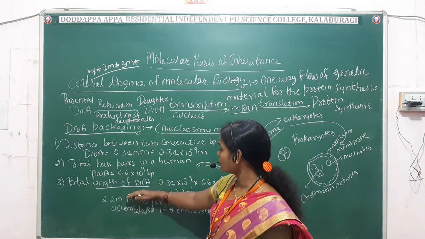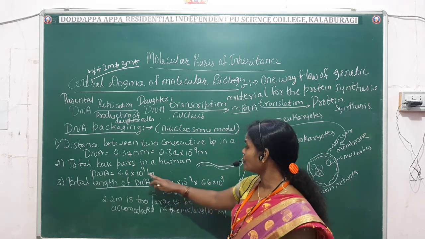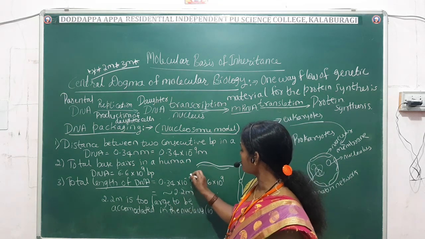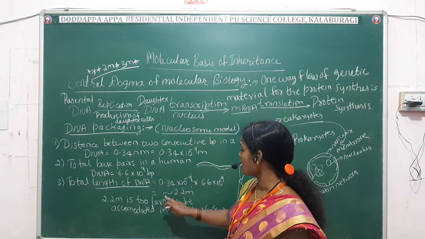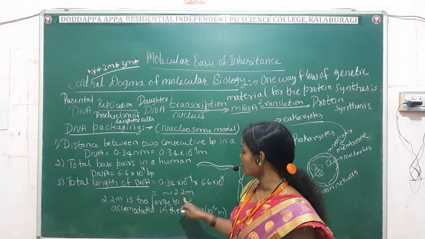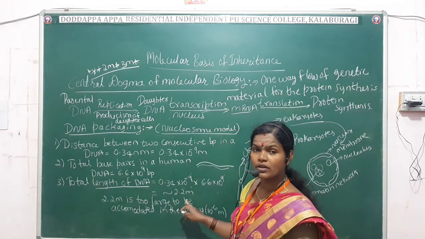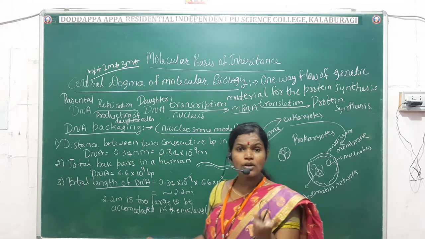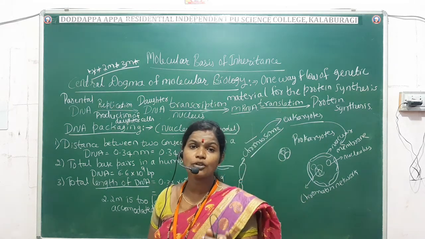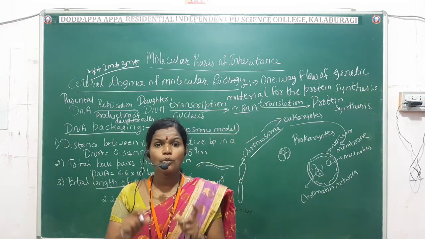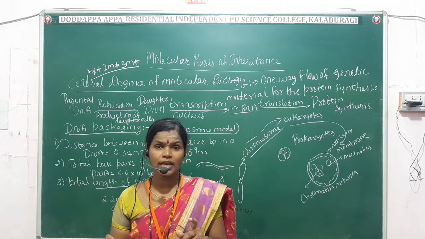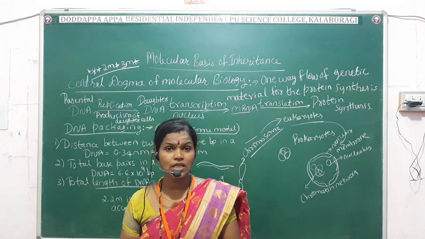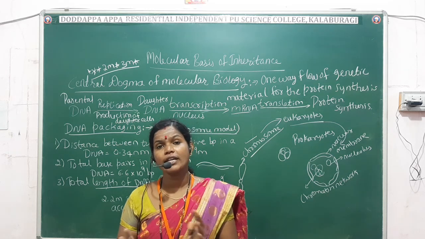So here the total length of the DNA is 0.34 into 6.6 into 10 raised to 9. So 10 raised to minus 9 and 10 raised to 9 cancel, and approximately 2.2 meter is produced. That is the length of the DNA. So approximately, in the nucleus we are going to see the production of 2.2 meter length of DNA. Understood? So this is the concept we have seen in DNA packaging, or the nucleosome model.